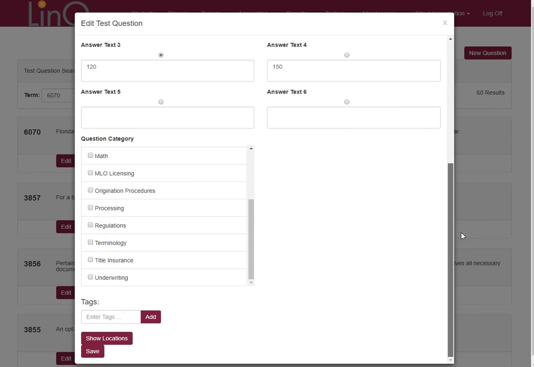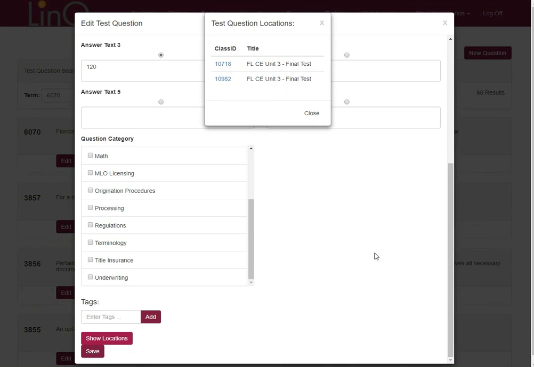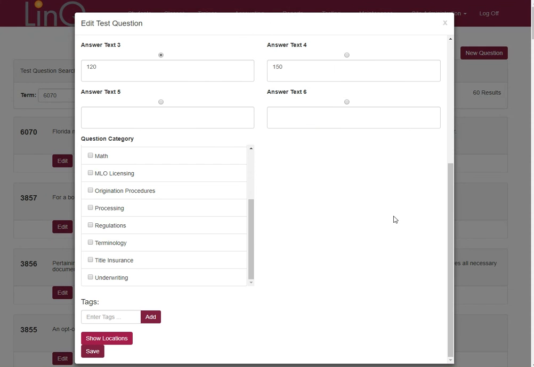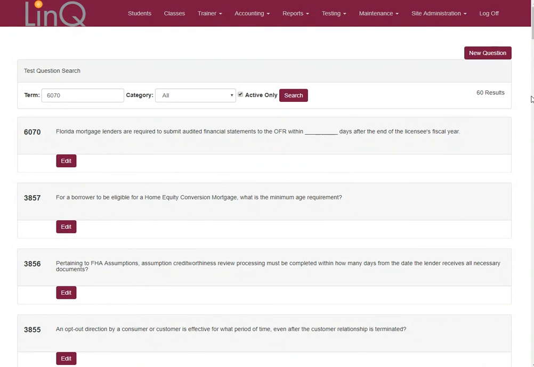And then if we go down to the bottom of the page, if you look at Show Locations and click on that, it's going to tell you every class that is currently using this given question. So you never lose track of what question is attached to what classes and so on and so forth, which again becomes a problem for a lot of education providers because of the number of questions they might have in their test pool. But Link makes it really simple to track everything about the questions and to insert new questions on the fly, and it's a very simple process.